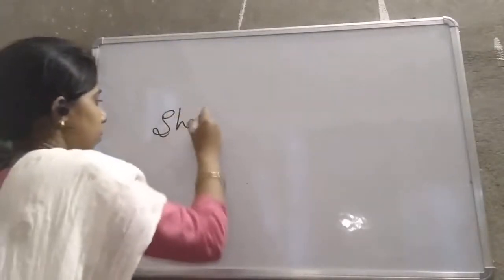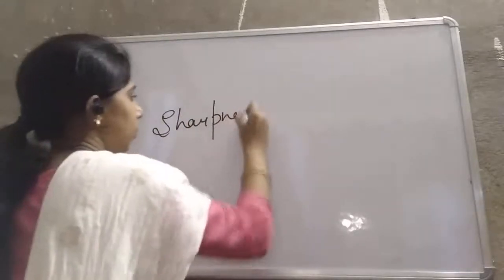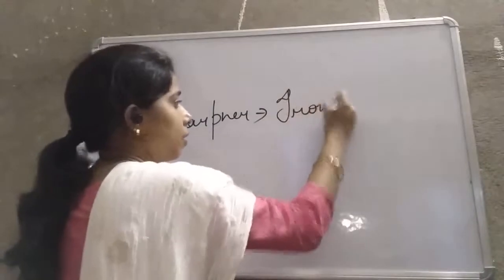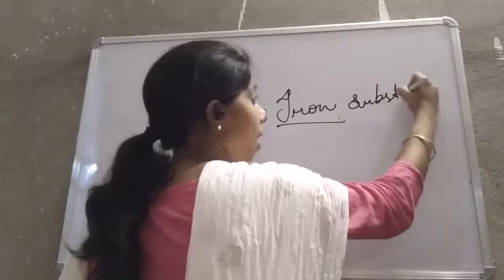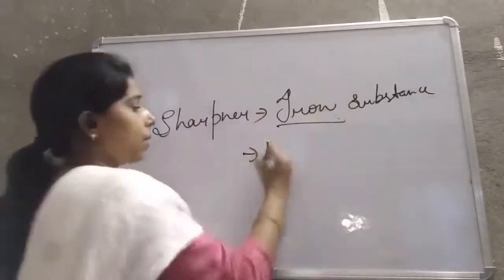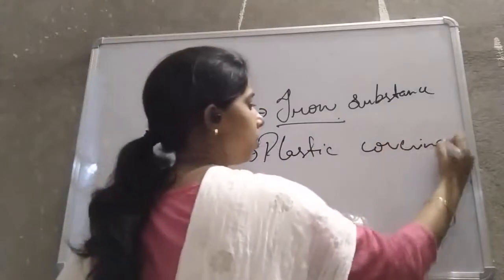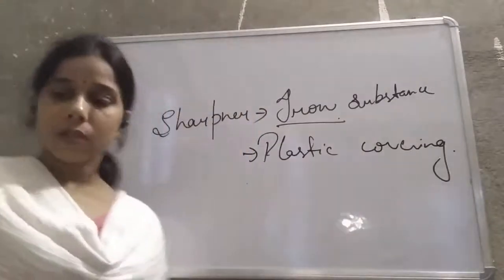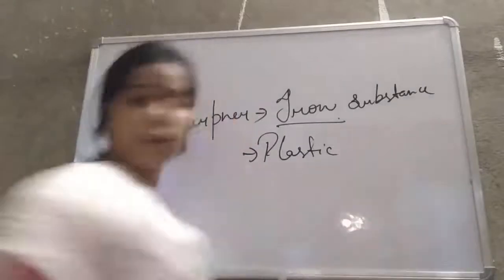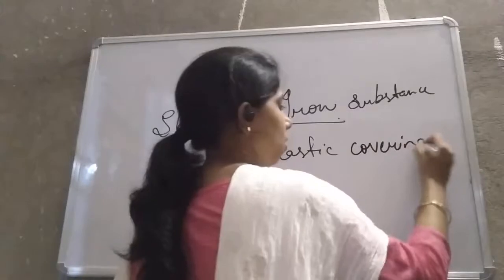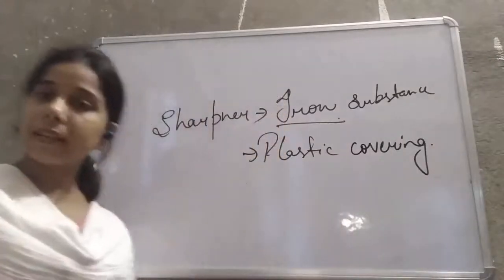So in the case of a sharpener, students, it consists of two things: an iron substance, an iron piece, as well as a plastic covering. Both things are there, students.